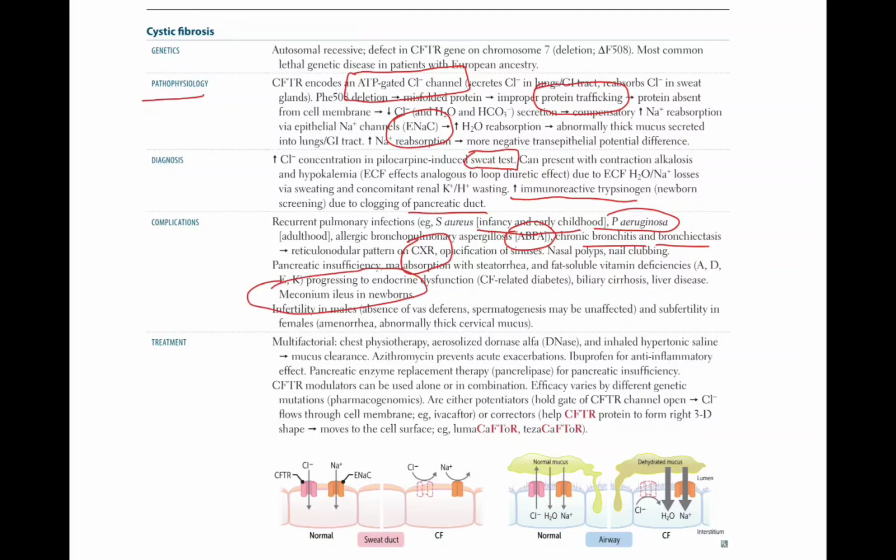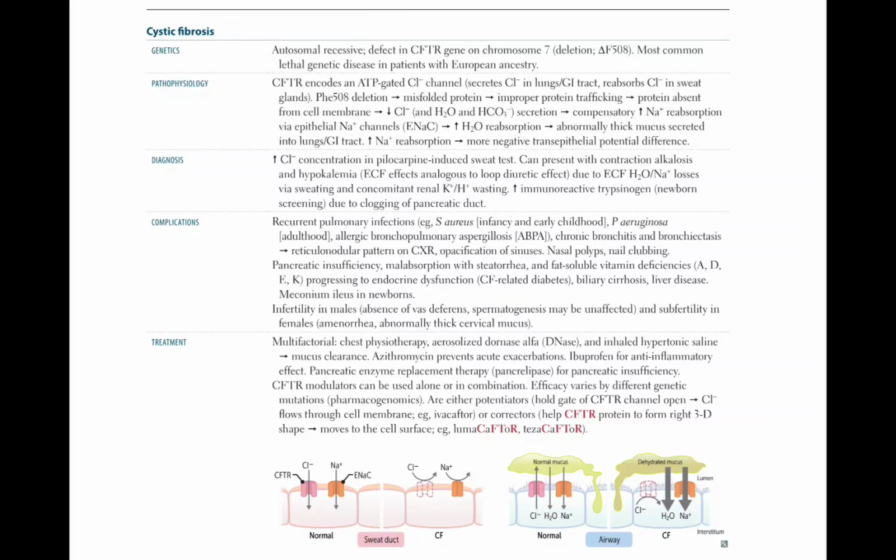Another main complication of cystic fibrosis is infertility in males and females. In males, there is absence of the vas deferens, and spermatogenesis may be affected. There is subfertility in females because of amenorrhea and abnormally thick cervical mucus.